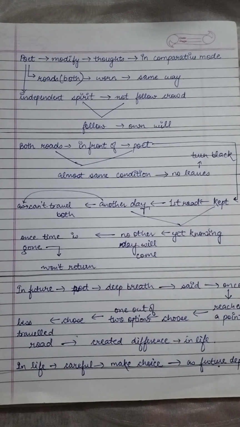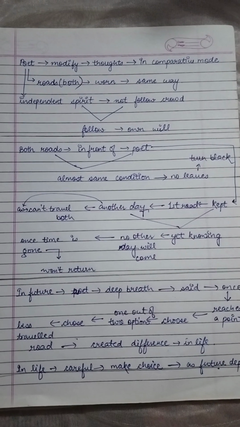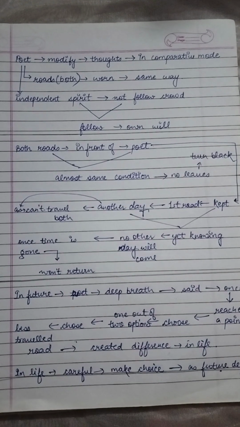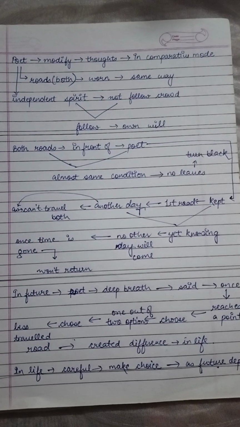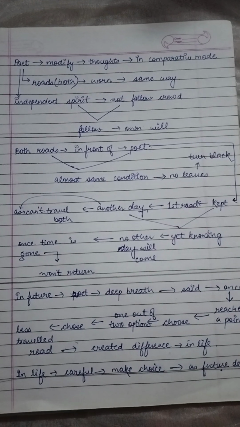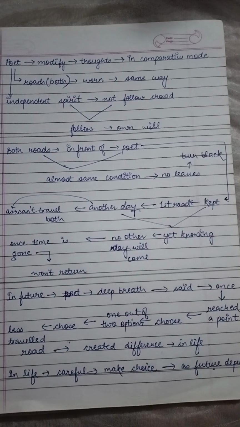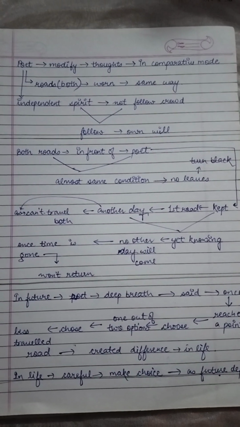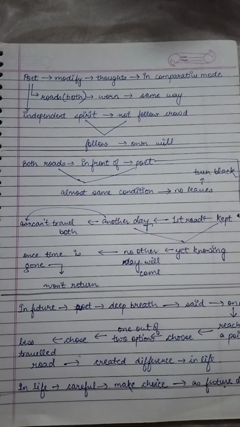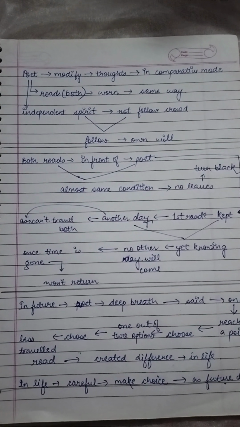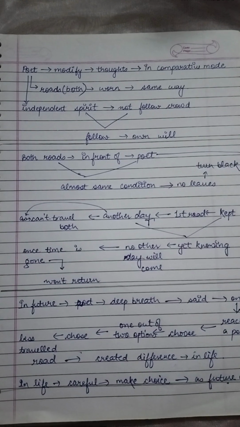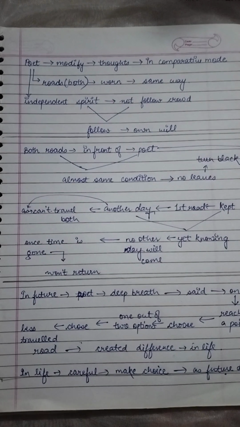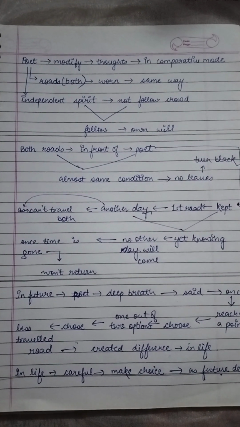Now, what the poet decides is that he keeps the first road for another day, as he cannot travel both, as I told you in the very beginning. And yet, he knew that the next day will never come. For example, you take PCM and you do your 11th and 12th, and whatever course you go in in your future, will you be able to again do your 11th by choosing another stream? No, you cannot do so. So that is what the poet is saying.